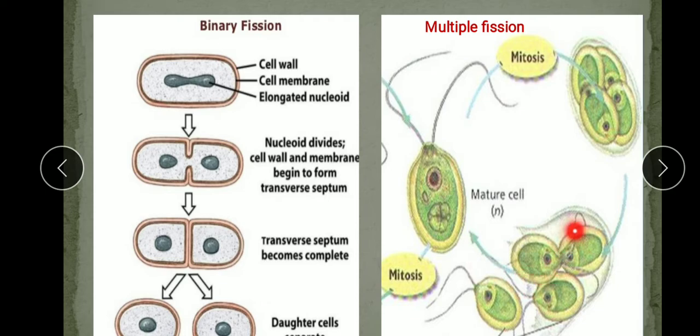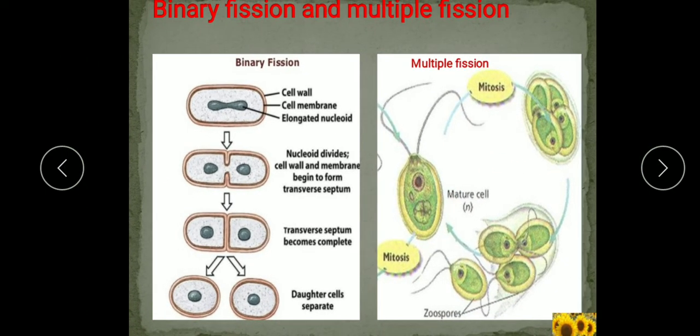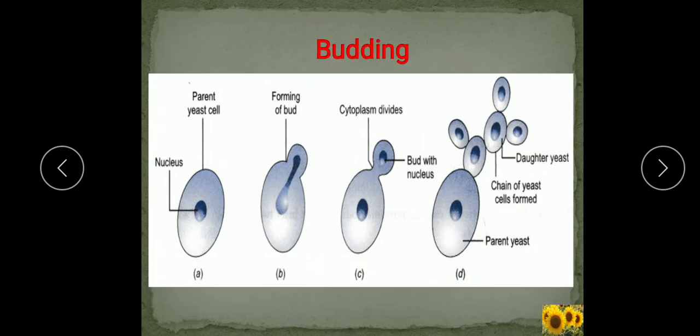This is the diagram of chlamydomonas. In chlamydomonas, multiple fission is observed. Now next we will come to the method budding. In budding, a small bulb-like outgrowth appears on the body of an organism.